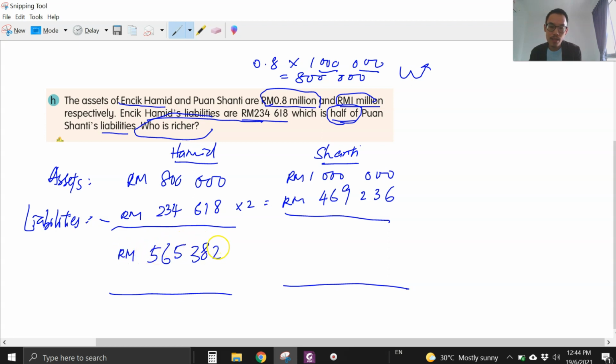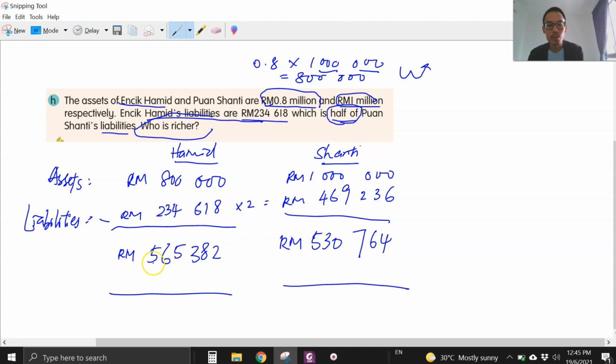Okay, I believe you can minus yourself. I'm trying to keep the video short. For Puan Shanti, 1 million of assets, tolak minus the liability 469,236 ringgit, we get 530,764 ringgit.